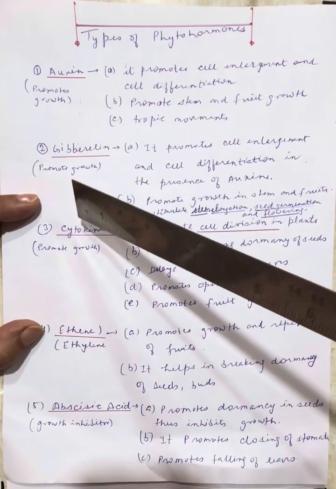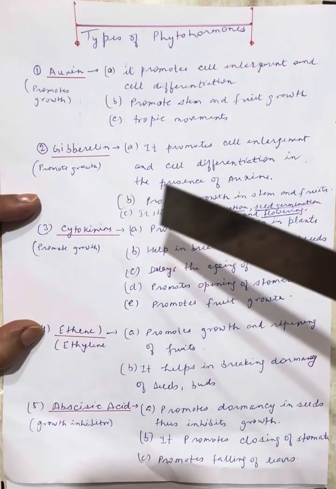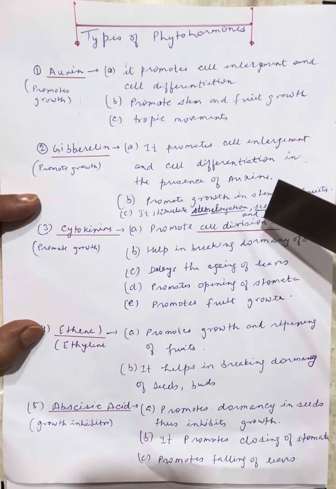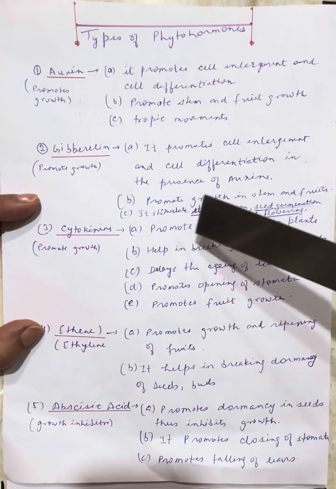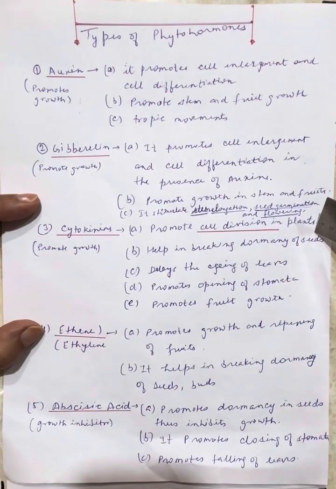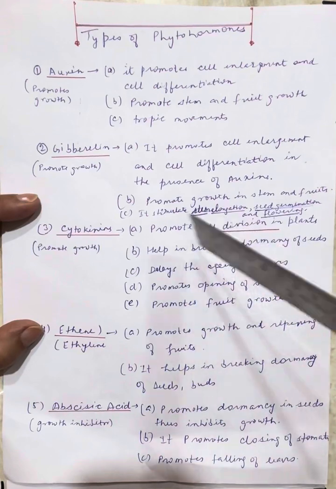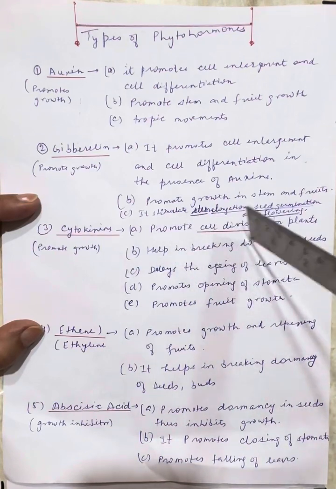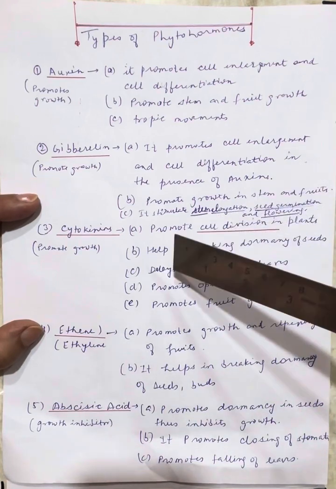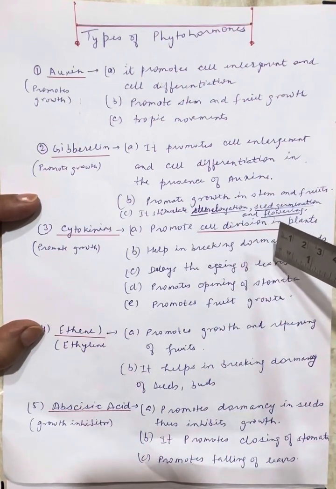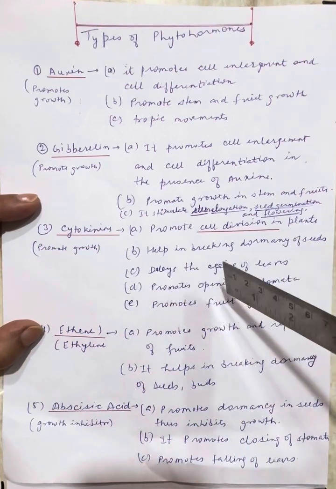Then it is cytokinin. It promotes cell division in plants. Cytokinin is mainly responsible for cell division in plants. So it promotes growth. It helps in breaking the dormancy of the seeds. If the seed is dormant, it helps in breaking the dormancy of the seed so that the seed can germinate now. It delays the aging of leaves, and promotes the opening of the stomata and promotes fruit growth.